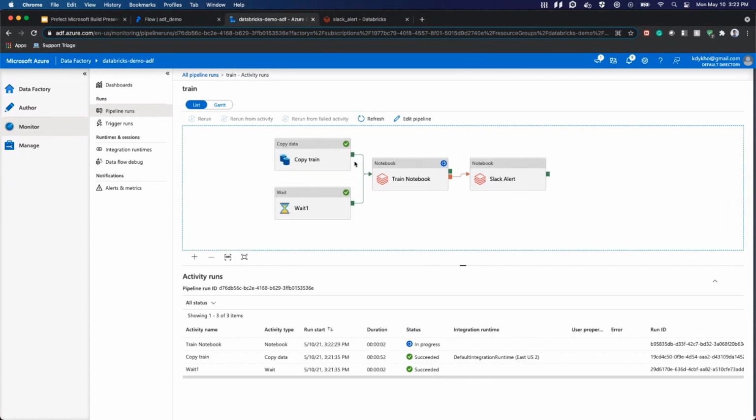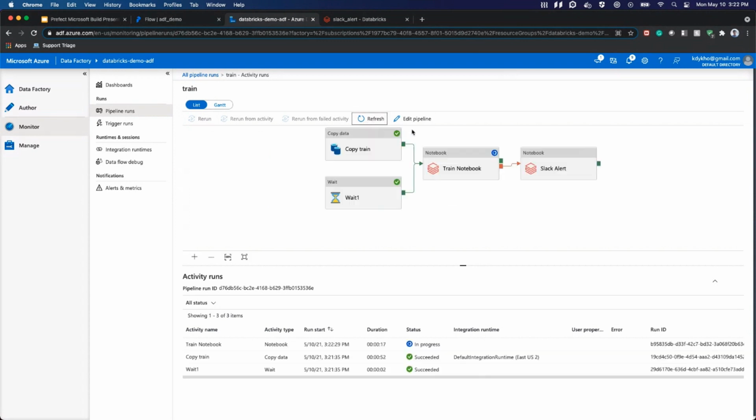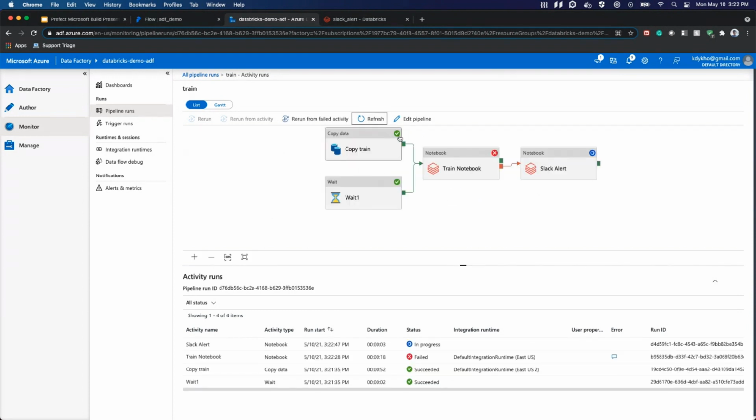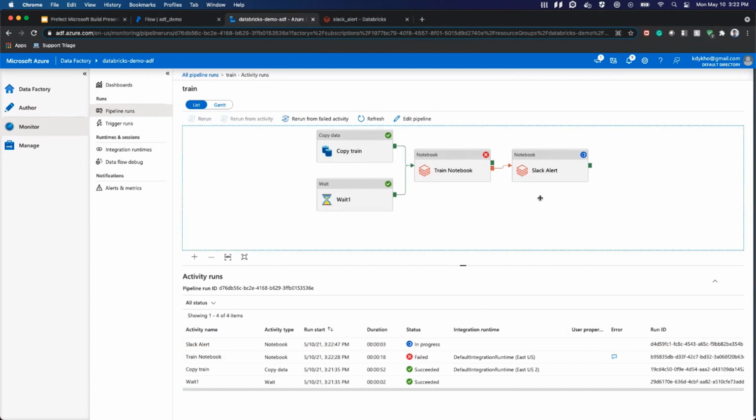So our copy step has succeeded, and now we're just waiting for this to fail. And upon failure, this will be triggered. So here's the failure state. And it failed because it could not find that notebook. And now our Slack alert got triggered.